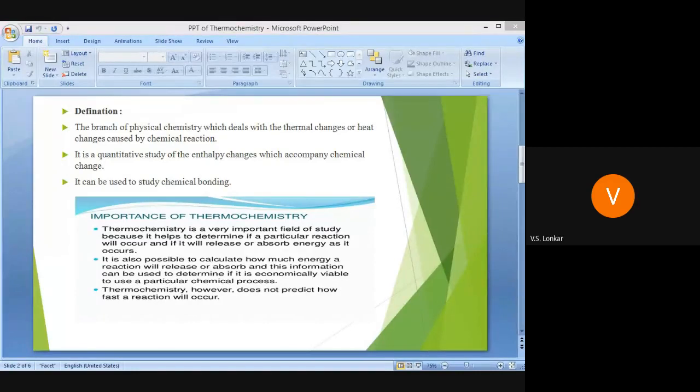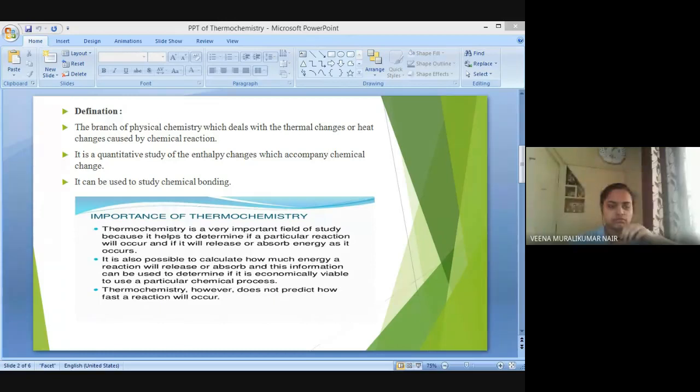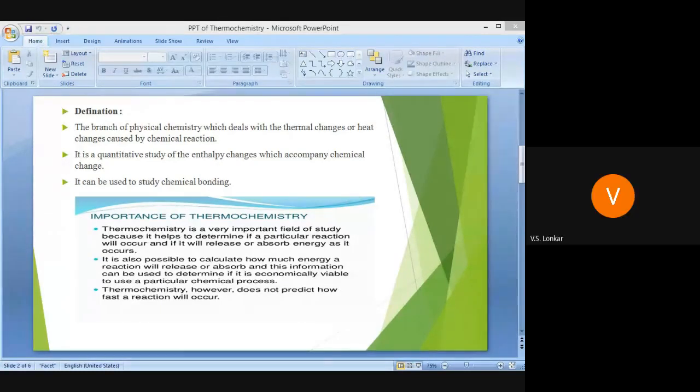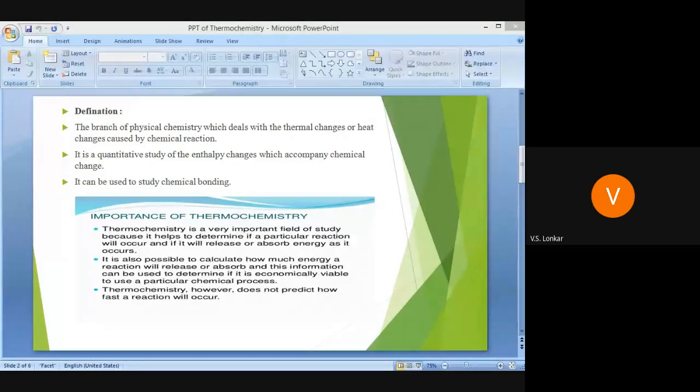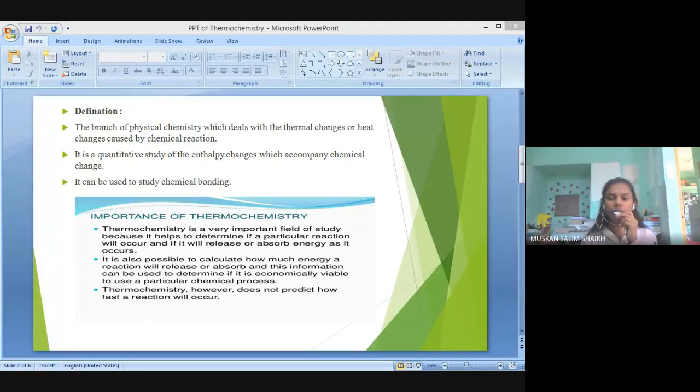Then tell me, do you know what is enthalpy? Anyone? What is enthalpy? Yes, who will give the answer? Yes, Veena. In simple words. Yes, Jennifer. Change in heat. Amount of heat evolved or absorbed. Again. Yes, Muskan. Ma'am, heat evolved or absorbed during the chemical reaction in the form of heat.